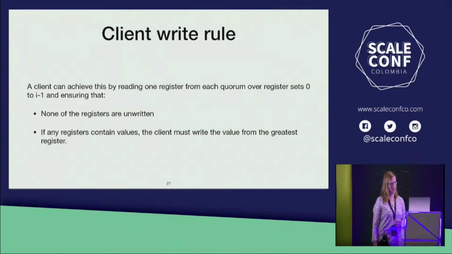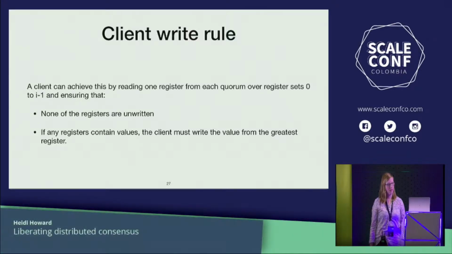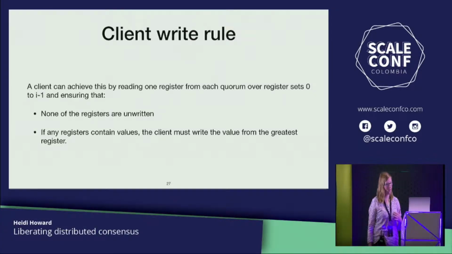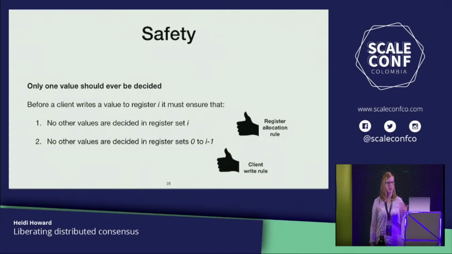A client can achieve this by reading one register from each of the quorums of the previous register sets, and it needs to ensure that none of those registers are unwritten, and if it finds unwritten registers, as we'll see, it writes nil to them. And if any registers do contain values, that client must write the value from the greatest register. Together, these conditions ensure that if a client writes a value and that value subsequently becomes decided, that value will be the same as any previous decisions. So that's dealt with the second criteria.